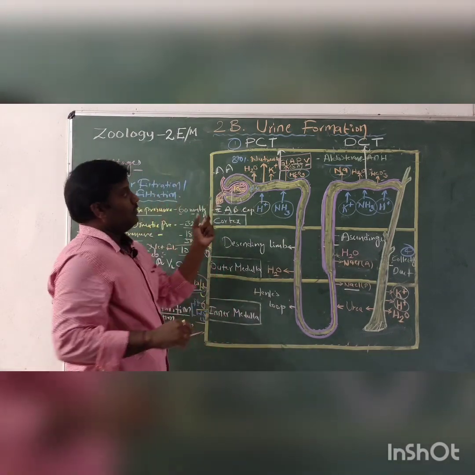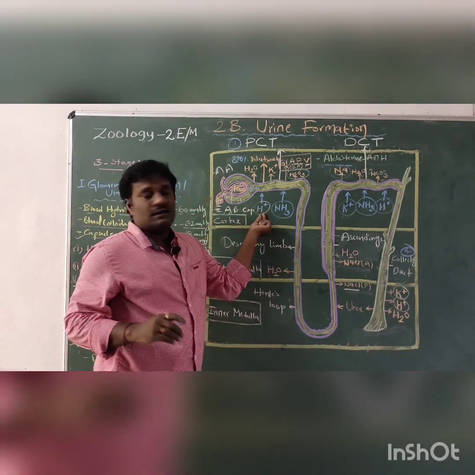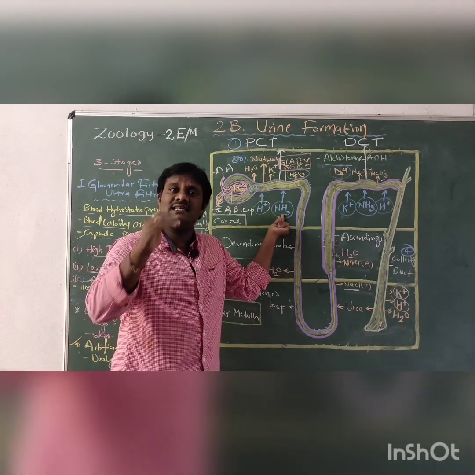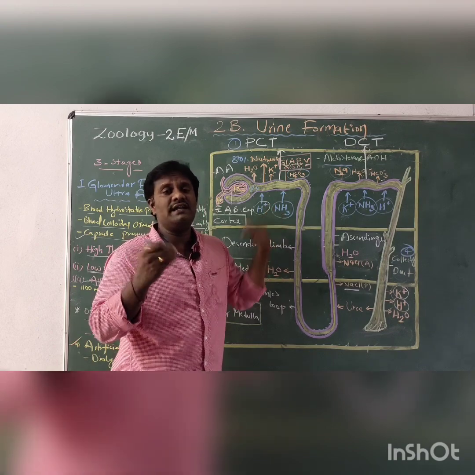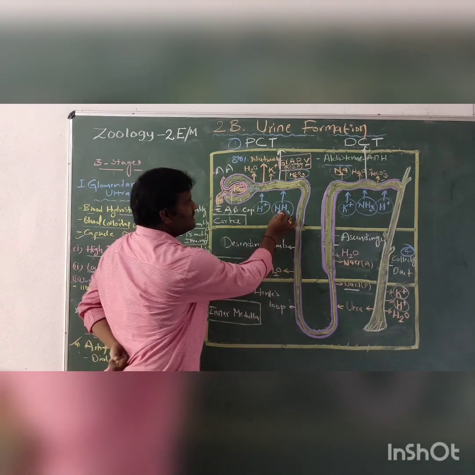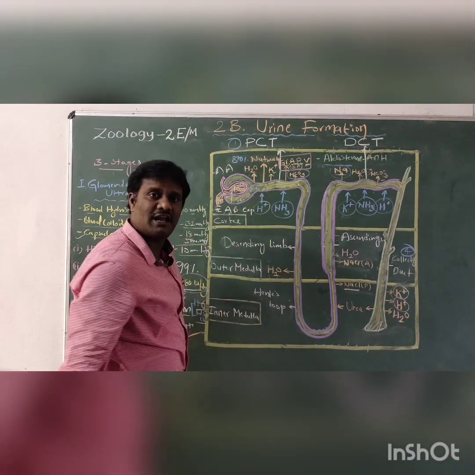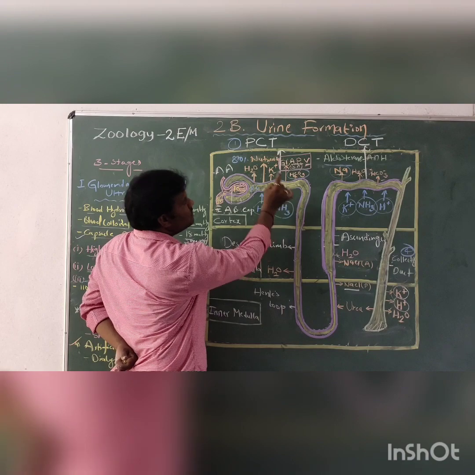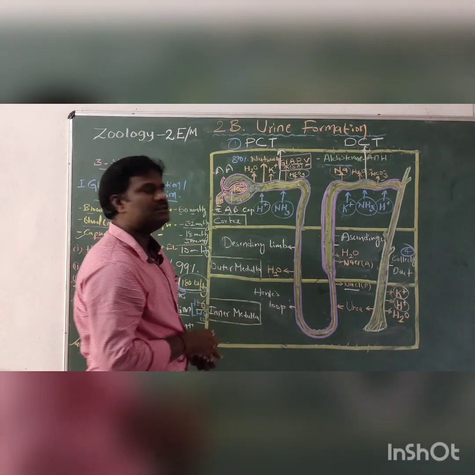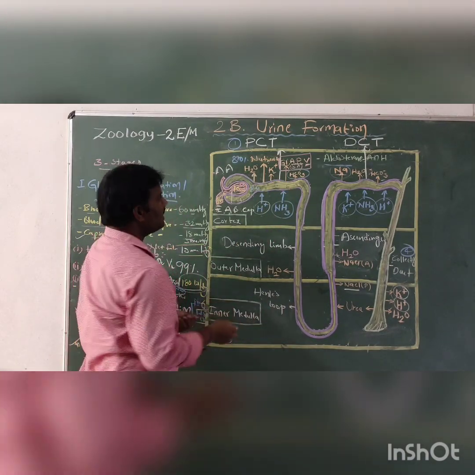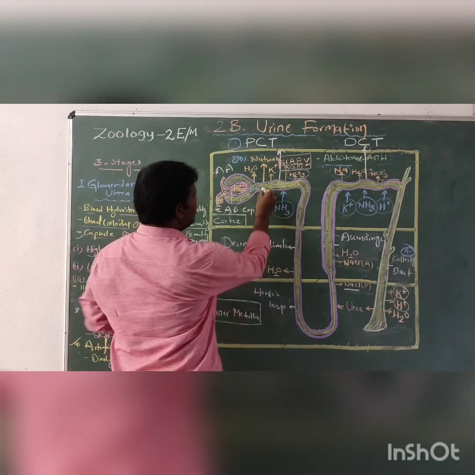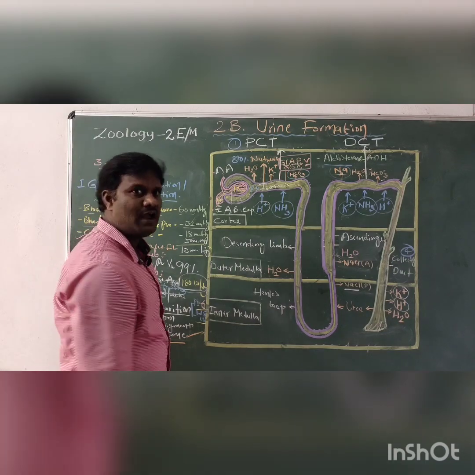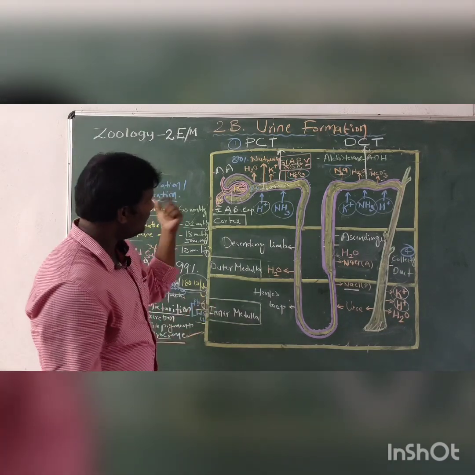Next are hydrogen ions and ammonia. Ammonia is a toxic substance in our body, so our body does not need it. That is why it enters the nephron tubule, which is the upper arrow mark indication. In this proximal convoluted tubule, the urine is in an isotonic condition. Next part.